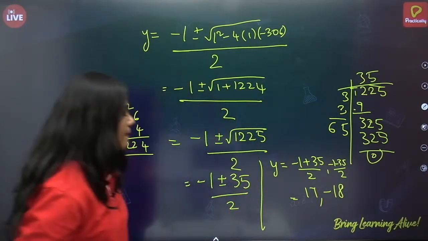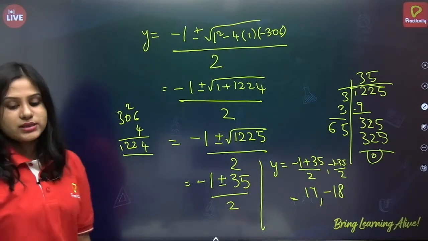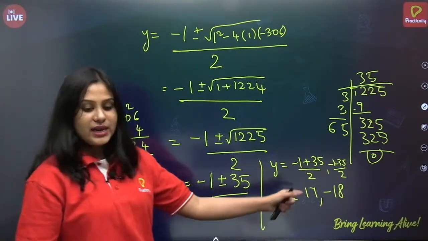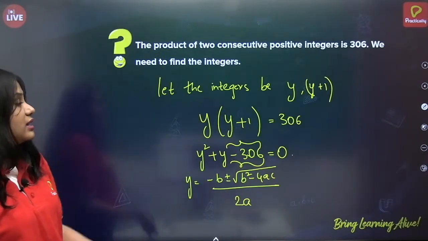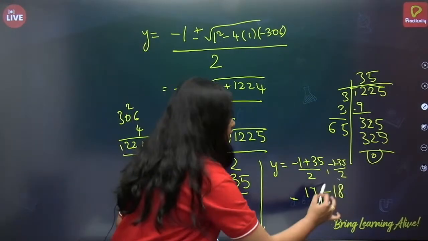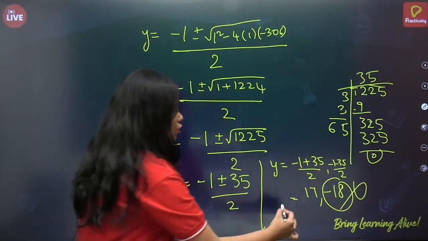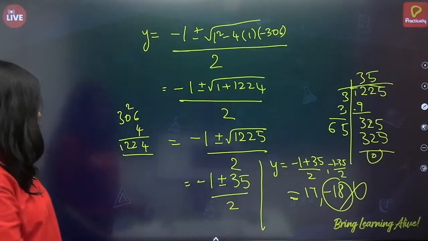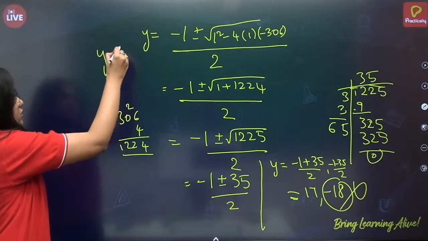Correct? Yes, we got 17 and minus 18. But it is given they are positive integers, so it cannot be minus 18. So y is equal to 17.